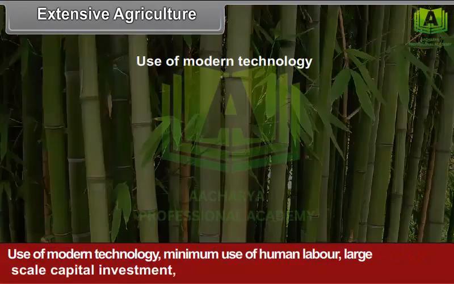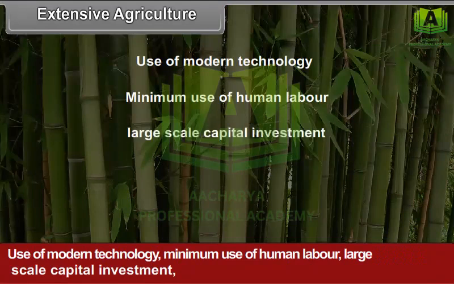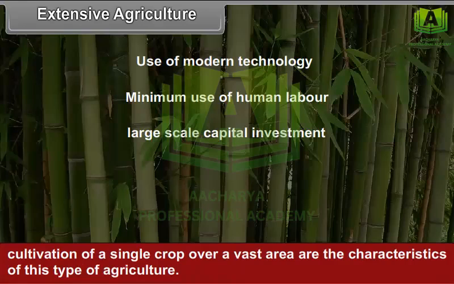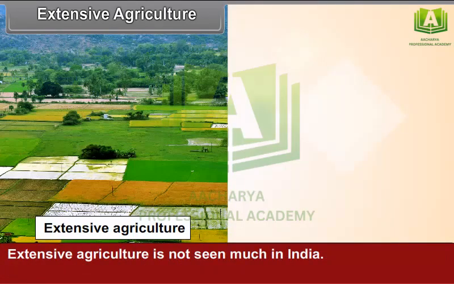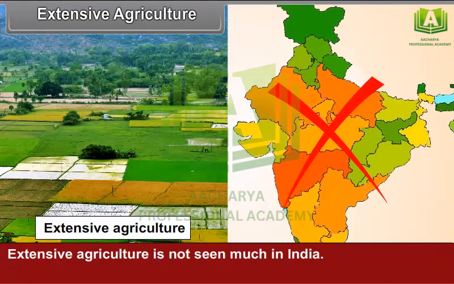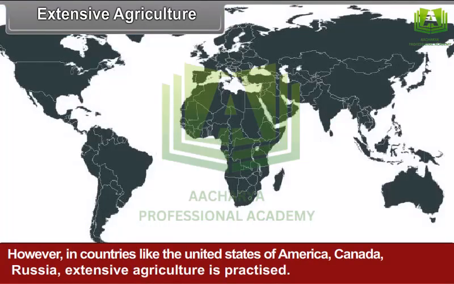Use of modern technology, minimum use of human labor, large-scale capital investment, and cultivation of a single crop over a vast area are the characteristics of this type of agriculture. Extensive agriculture is not seen much in India. However, in countries like the United States of America, Canada, and Russia, extensive agriculture is practiced.